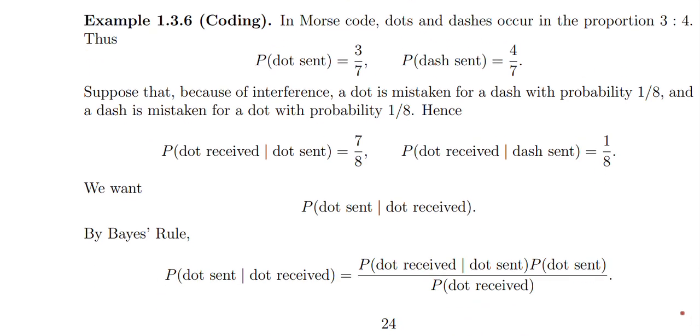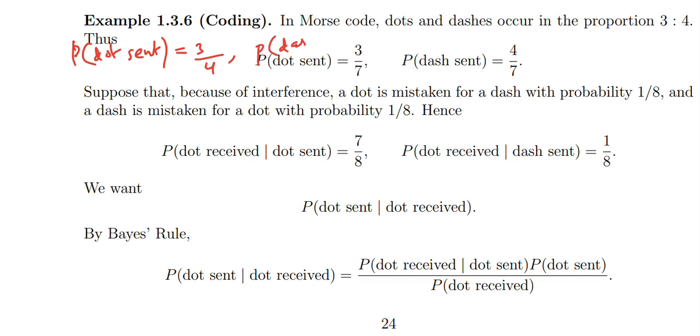Now let us do an example which says in Morse code, dots and dashes occur in ratio 3 to 4. That means probability of dot sent is 3 out of 3 plus 4, which is 7, so 3 over 7.